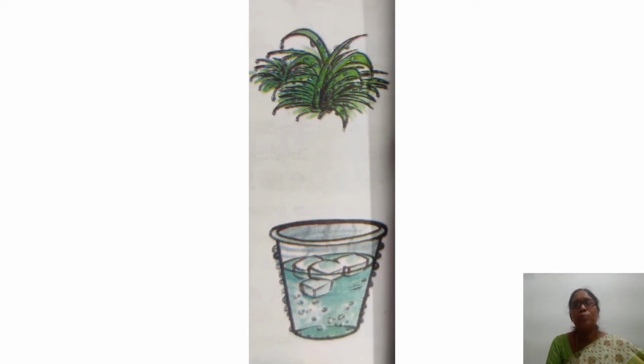Look here. These are grass leaves. It's a living thing. We are also living things. Inside our body, how is it? It's warm. We have a certain temperature, 98.4 degrees Fahrenheit. That's the body temperature.